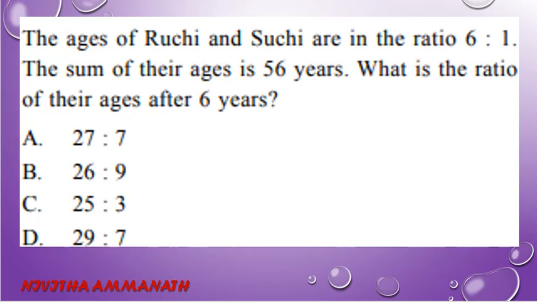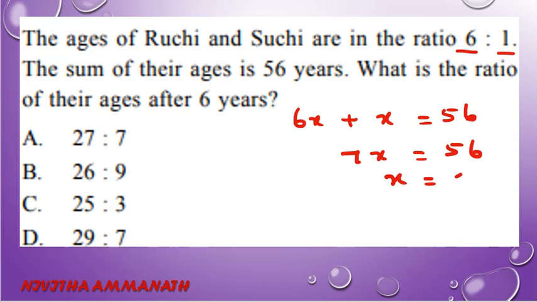The ages of Ruchi and Suji are in the ratio 6:1. The sum of their ages is 56 years. What is the ratio of their ages after 6 years? So we have to find the ratio of their ages. So here 6x and x are the ages. Now, the sum of their ages is 56. So 6x plus x is 56. That is 7x equal to 56. So x equal to 8.